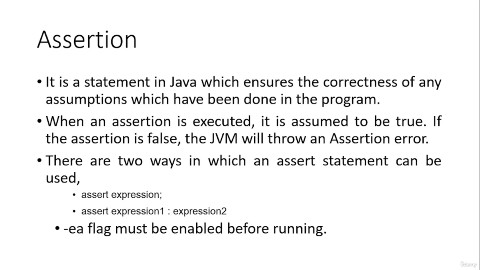In programs we will have some assumptions. For example, in a program for age calculation, we are expecting the age of a person to be less than 120. So assumptions like that should be there. These assumptions can be validated using assertions in Java. And assert was introduced in JDK version 1.4. So this feature was not available in the initial versions, and later it was introduced.